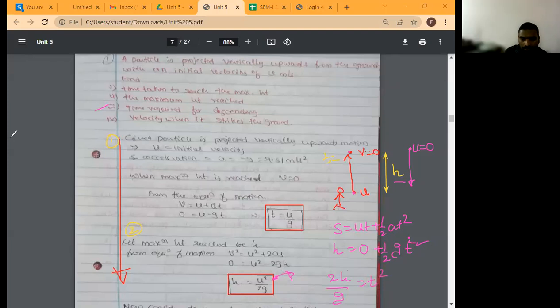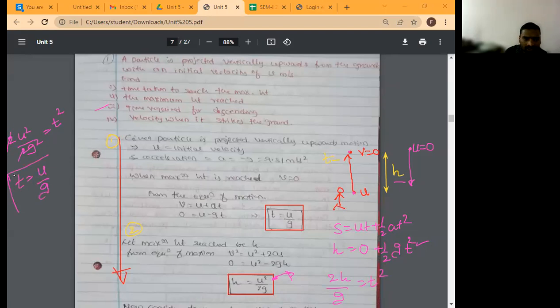So 2 times u square by 2g, that is the value of h, divided by g. It means g square. This is equal to t square. The 2 gets cancelled. So t is equal to u by g.